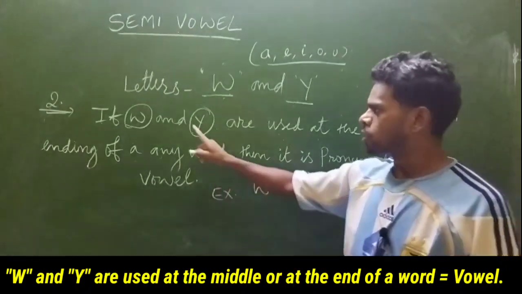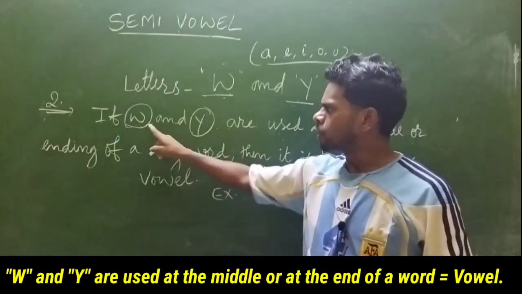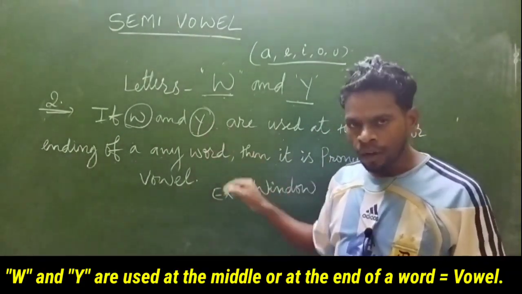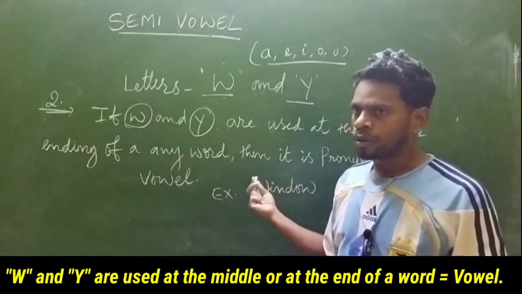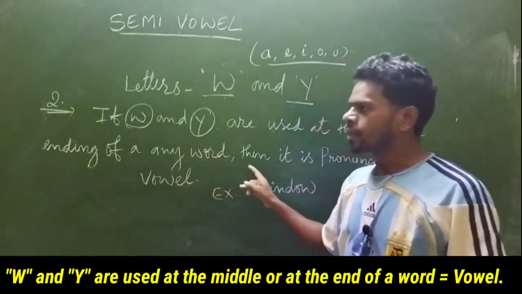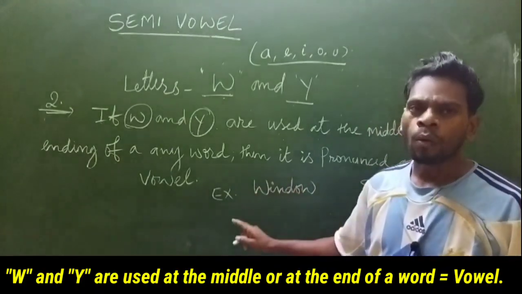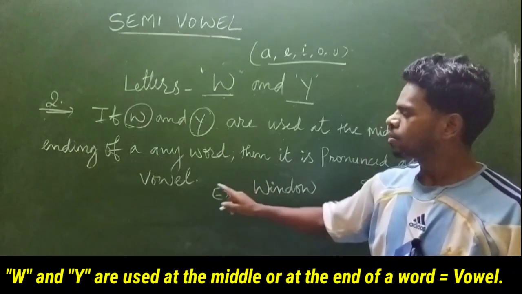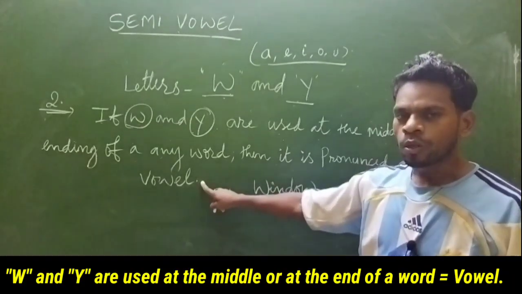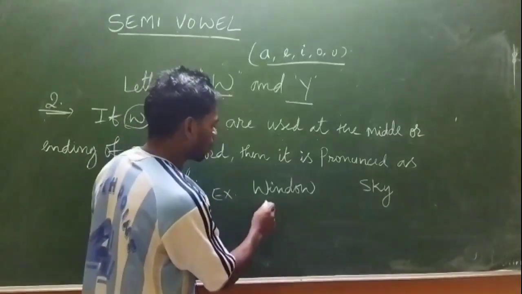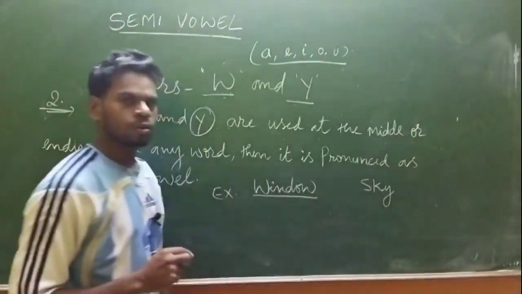So, if we use these two letters W and Y in the middle of a word or at the end of a word, then it is said to be a vowel sound. So now let's see the example. Here we have window.